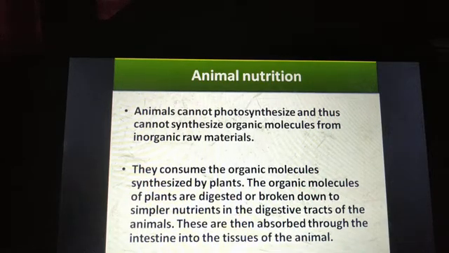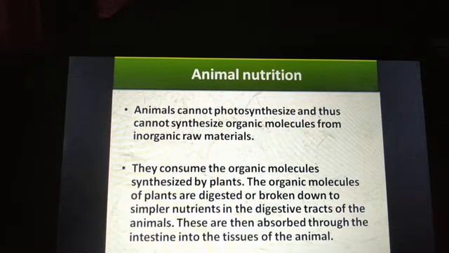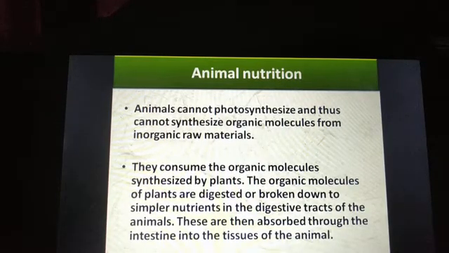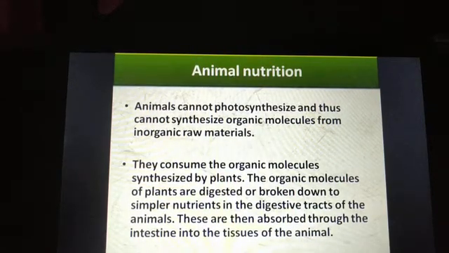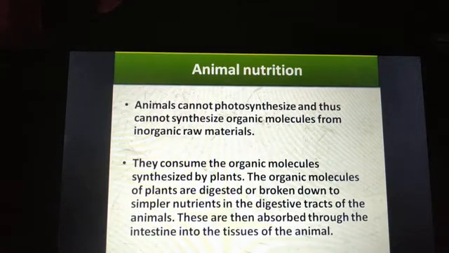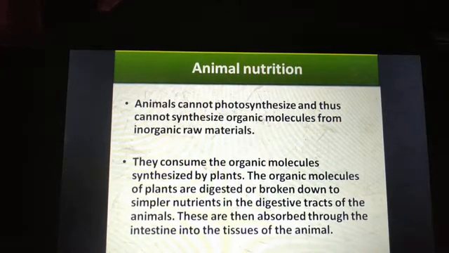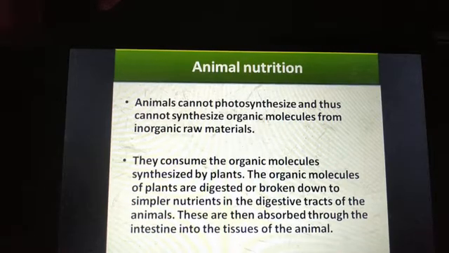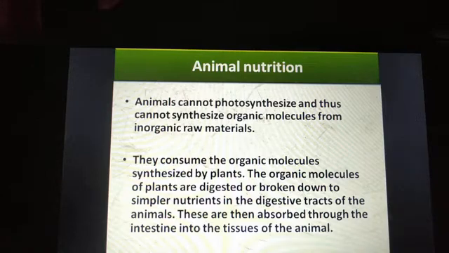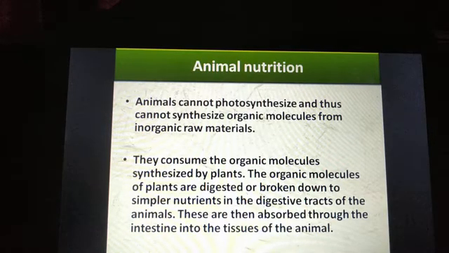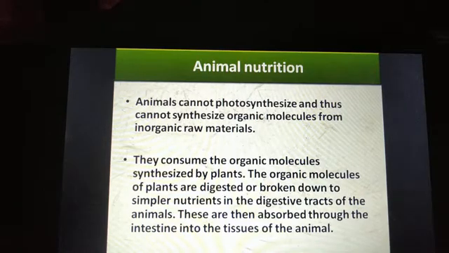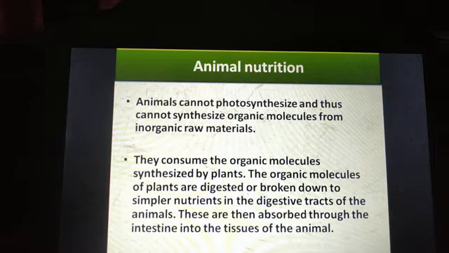Next we will see nutrition in case of animals. So we all know that animals are heterotrophs, right? They cannot synthesize their own food. Animals cannot photosynthesize and thus cannot synthesize organic molecules from inorganic raw materials. In case of plants, they can take the inorganic materials from the environment and convert them to organic molecules, since they are autotrophs. But animals are heterotrophs, so we cannot synthesize our own food. Thus, we depend on plants for our food.